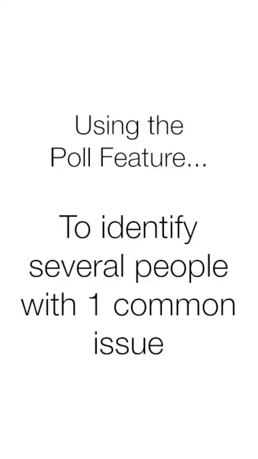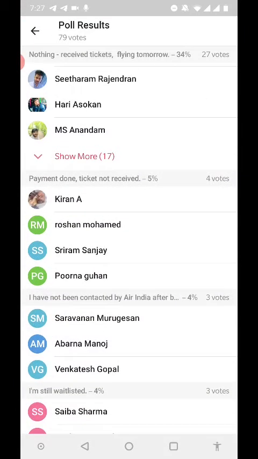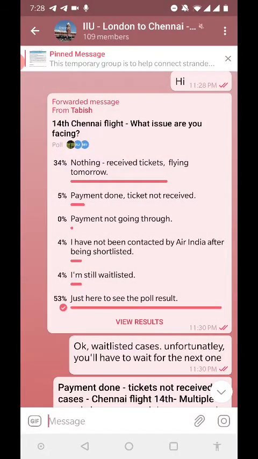What we also do is, once we have pulled people into the escalation group or the private group, we can't again keep on combing through all the text messages to find out who else is facing the same problem. So we ask people to vote, and based on the poll result, we can find out okay, there are additional members who have reported that they have issues in the payment, so we can keep on pulling them into the escalation group. And that is why it is very, very important that you vote in the polls correctly and change your status as soon as your situation changes.